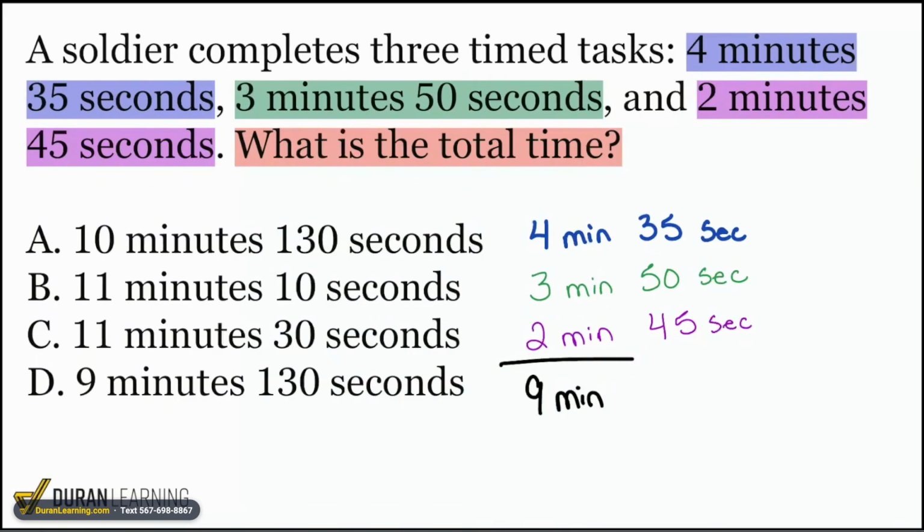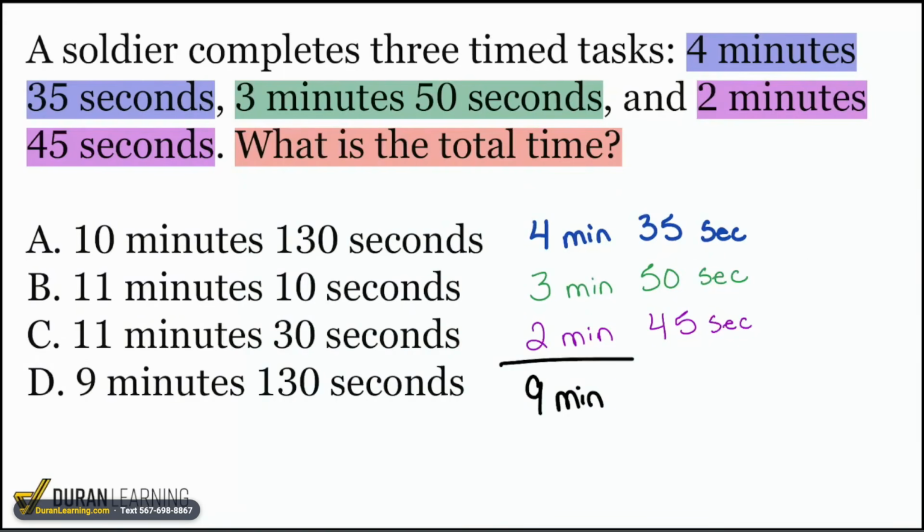Yeah, absolutely true. If we have more than 60 seconds here, we're going to have to go ahead and convert all of that excess, all of the groups of 60 that we can make, into those additional minutes. For the same reason that we don't say, hey, this is 1 minute and 105 seconds, right? What's the point of even saying the minutes if you're going to say a number of seconds that is way over 60? No point at all. So let's handle business here.